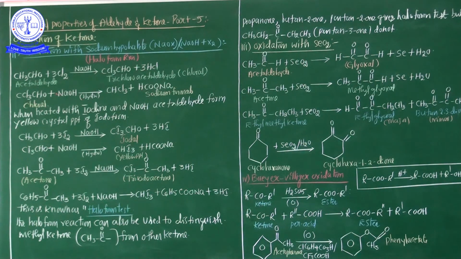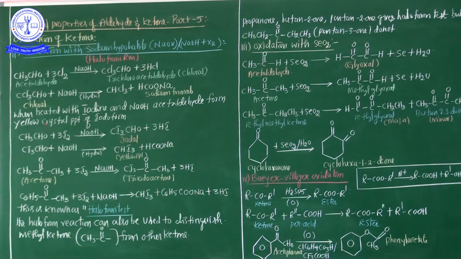This trichloroacetaldehyde is again treated with NaOH by the hydrolysis process. Finally CHCl3, chloroform, is formed, and another product, sodium formate, is formed. Here you know very well, my dear students, a haloform combination product is obtained. That's why this chemical reaction name is the haloform reaction.